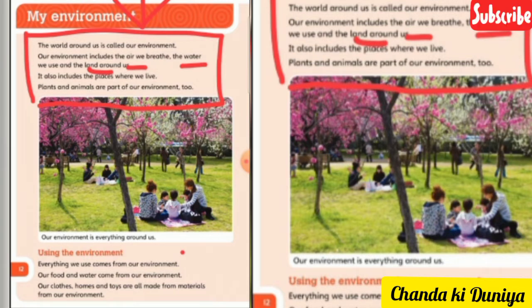For example, if there is no air, we cannot breathe. If there is no water, we cannot live. If there is no land, so where do we survive? So land, water, and air, these three things are non-living things.